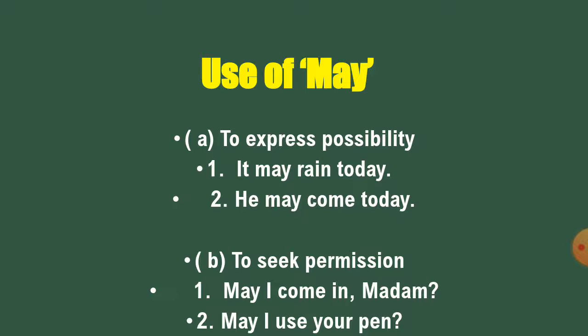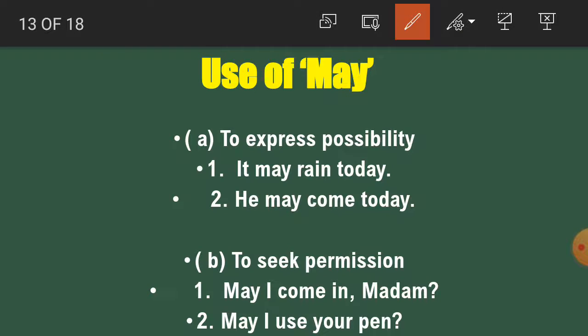Now, next one, use of may. Students, to express possibility, may is used. For example, it may rain today. It means that there is the possibility of rain today. A strong possibility, may is used. He may come today. So here may is used because there is the possibility of coming.